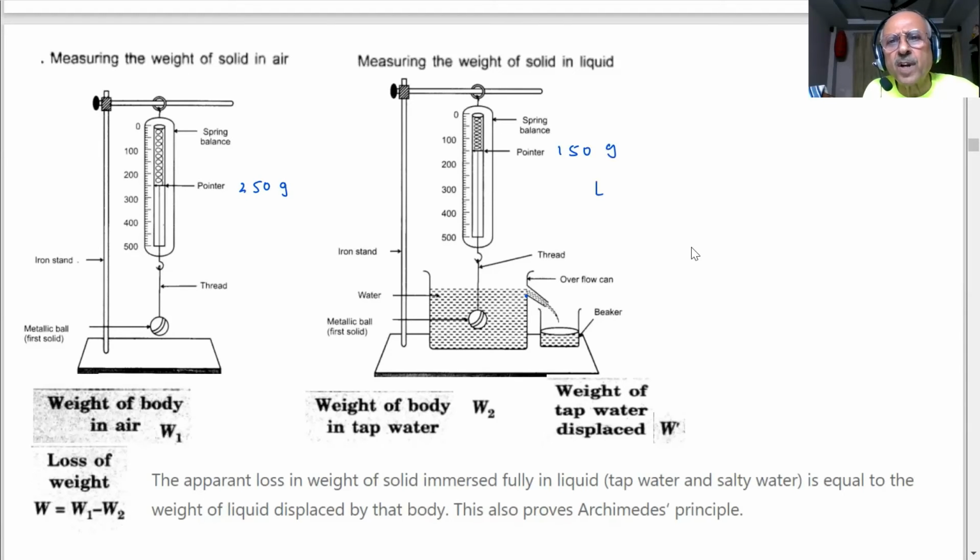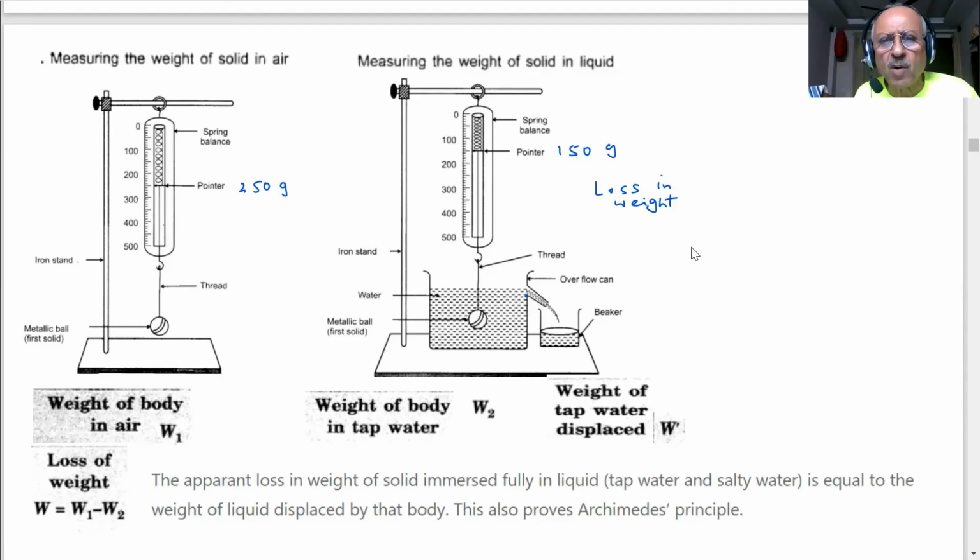There is a loss in weight, student, when the body is immersed in the water. Why is there a loss in weight? You already know. Up thrust, buoyancy, upward thrust is acting on the body.